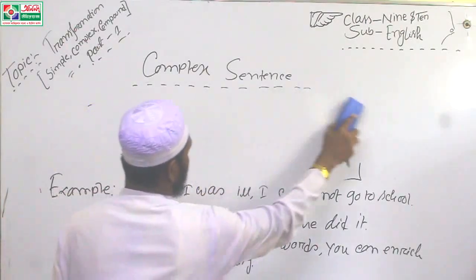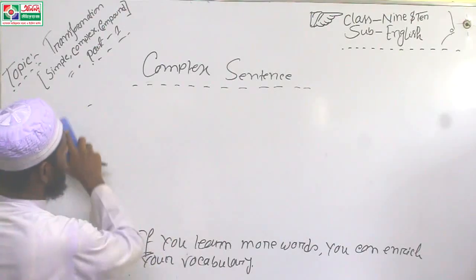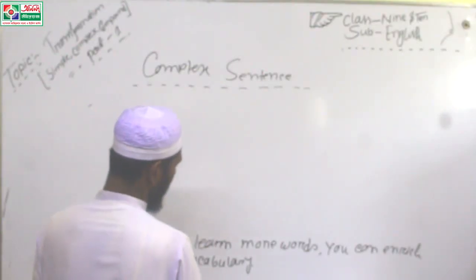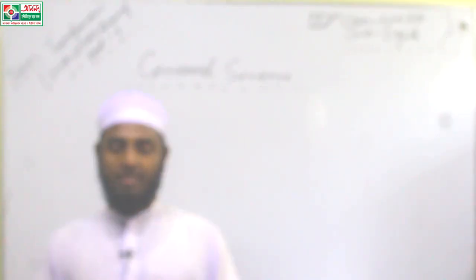Okay. Now, dear students, now I am going to discuss compound sentence. Okay, what is compound sentence?